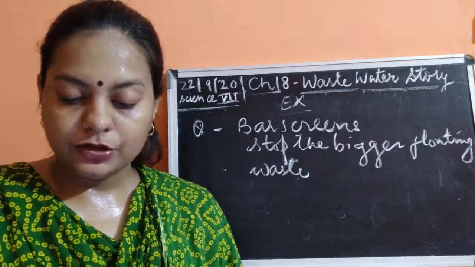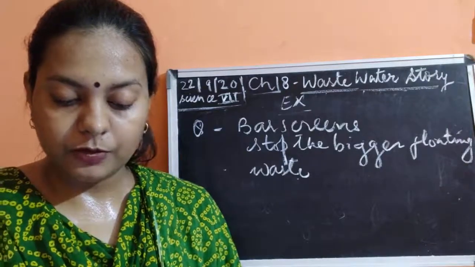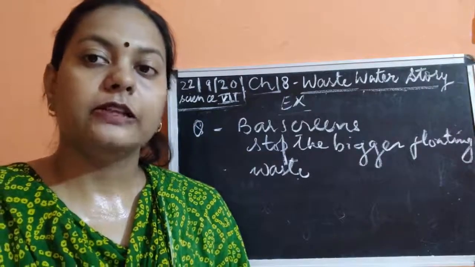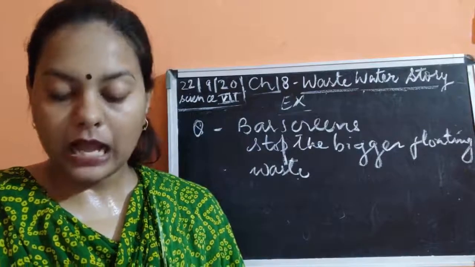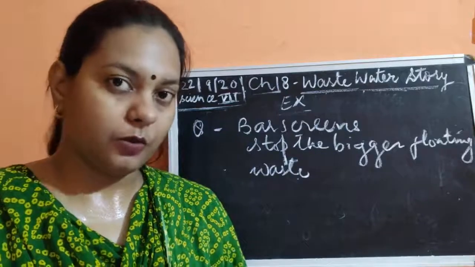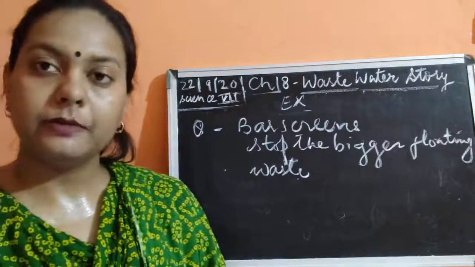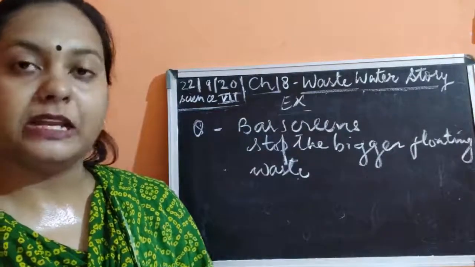Okay, so the germs of these diseases could easily reach the human population with the help of air, with the help of water, and also through insects which contaminate our food and water. That is why untreated human excreta is a health hazard, because it is the main cause of many waterborne diseases.